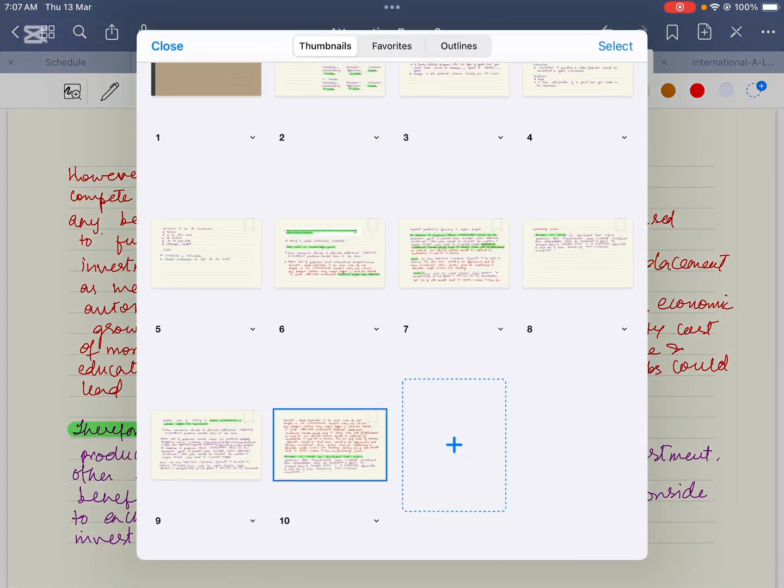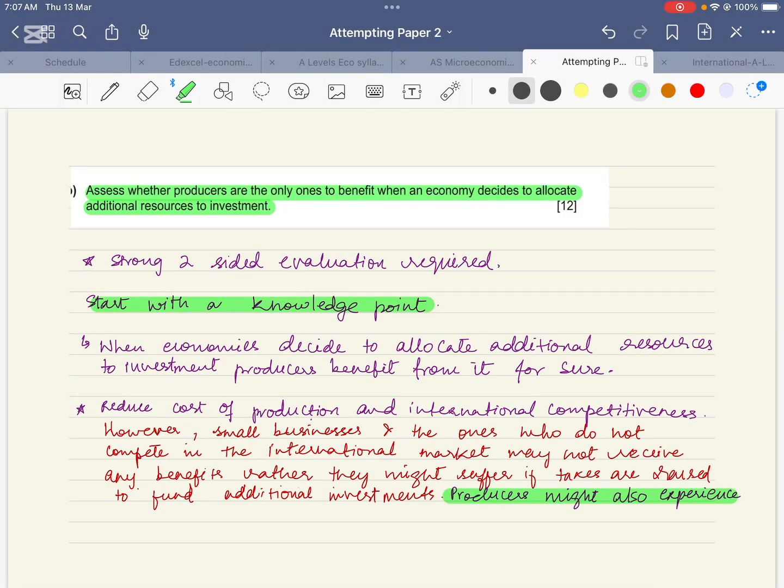I personally would prefer the first method, where I am writing evaluation and analysis simultaneously, side by side, for one reason. Once I am done with the analysis, I might forget to give a flip side of the point that I have made. There can be several flip sides of one topic or concept being discussed in the question, and if you forget to give the flip side of what you have suggested or what analysis you have given, your evaluation will be considered weak. We don't want to do that. So you can pick whichever method you want to choose.